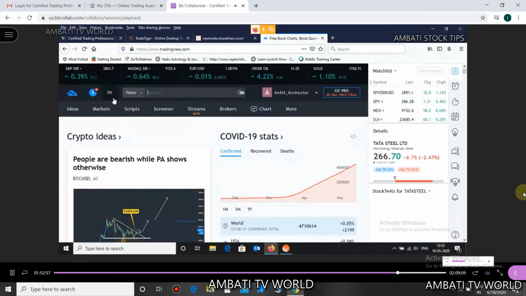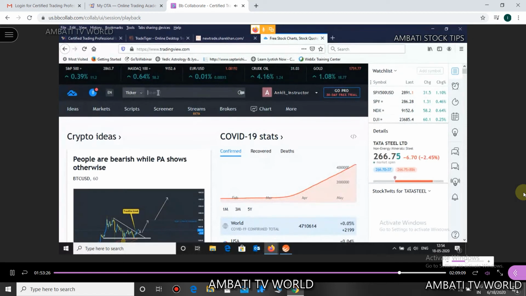Gunwant ji, you just need to click on login. It's a simple website registration. It will just ask for your email ID, a valid email ID on which it will send you the OTP, the one-time password. Once you get the OTP, you can log in and create your account. It's a normal website registration, nothing very hi-fi here.